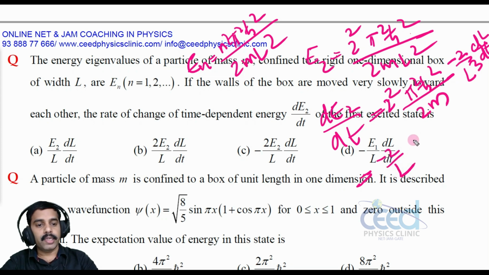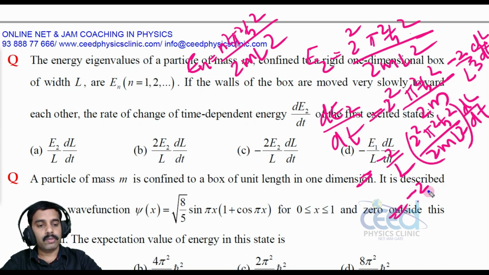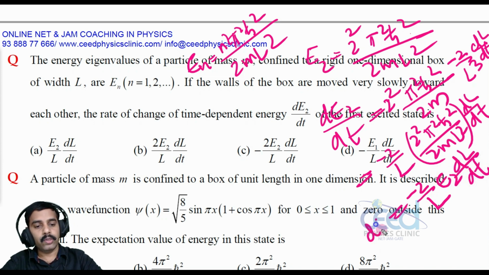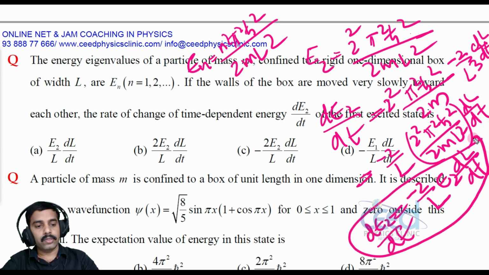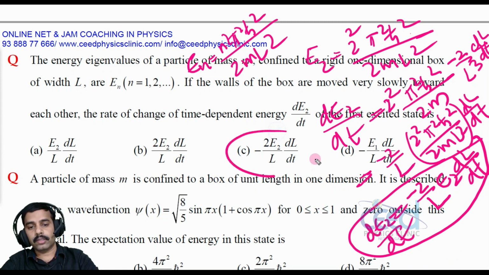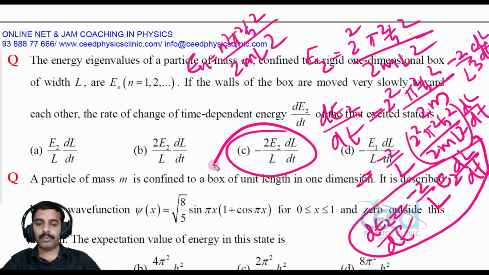The remaining part I can write as 2 pi square h cross square divided by 2ml square into dl by dt, and this part is again I can write as E2, that is minus 2 by L E2 dl by dt. So this is dE2 by dt, right? So minus 2 by L E2 dl by dt. So this is the answer. Option C is the correct one, right?